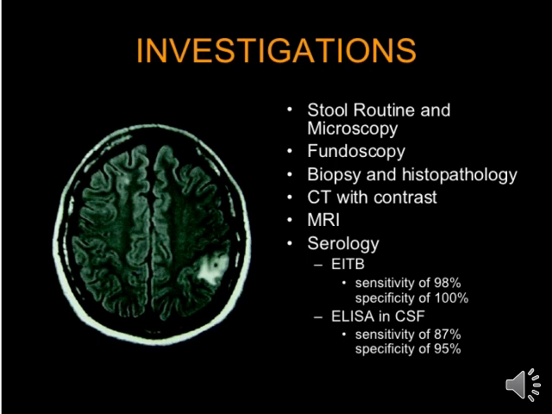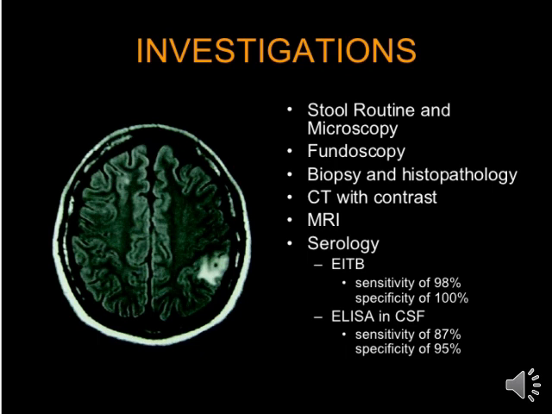Now the next thing is CT with contrast. In CT with contrast, we give an injectable medicine during the CT scan. Then we are able to monitor brain function with the CT scan process. And MRI, why MRI? Because we all know MRI is a very important tool for detecting each and every disease and condition.